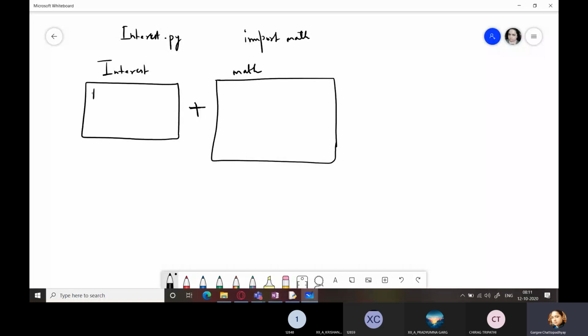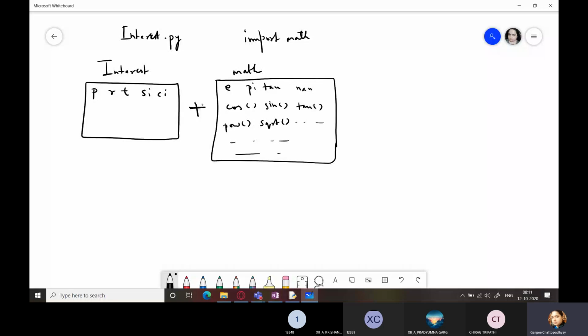So your program contains P, R, T, S, I, C, I, right? Whereas math contains all the things: e, pi, tau, nan, and you have cos, sin, tan, pow, sqrt, and a whole lot of functions, all the functions which are there within the math module, everything.